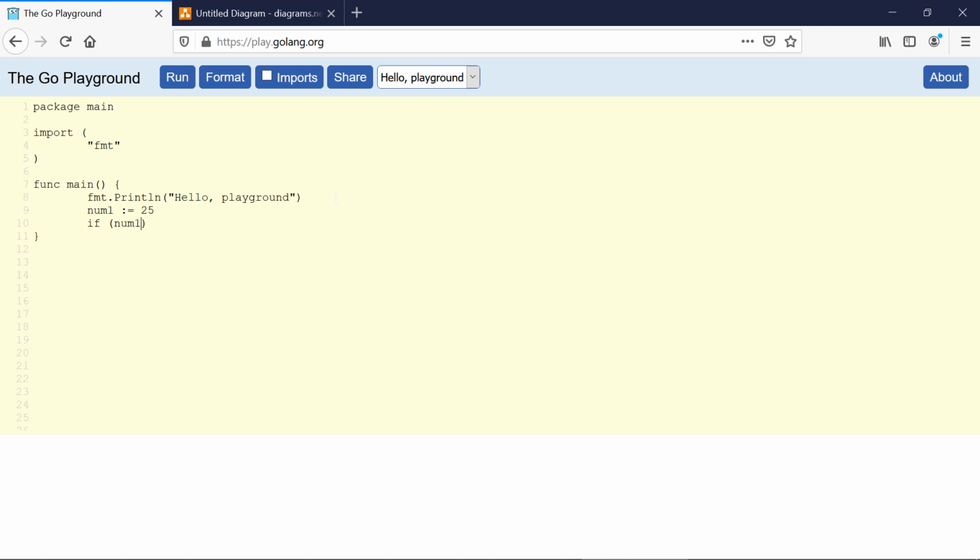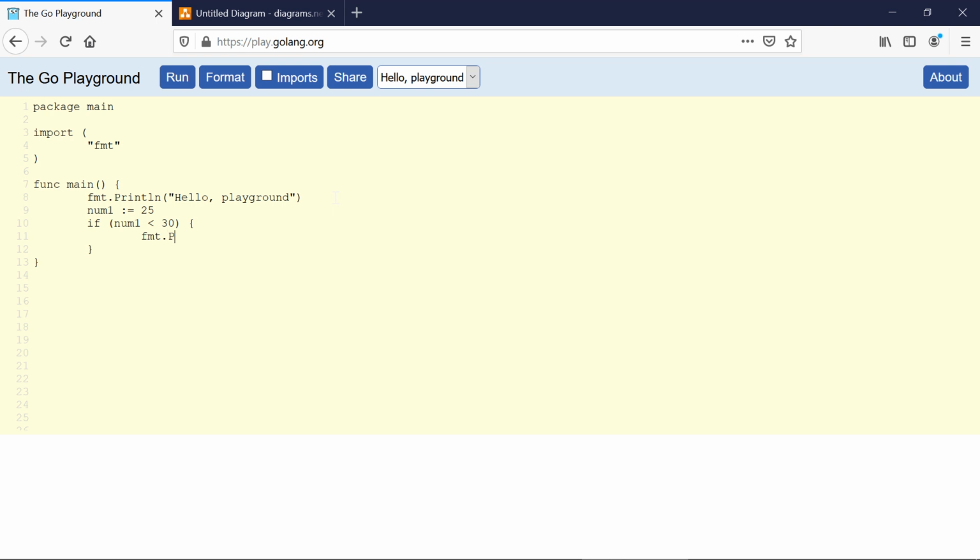This is the relational operator, known as the less than operator, and we're checking whether this num1, this 25, is less than 30 or not. Let's have curly braces, and here will go the body of that if statement.